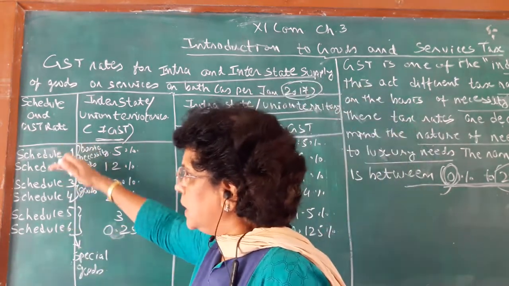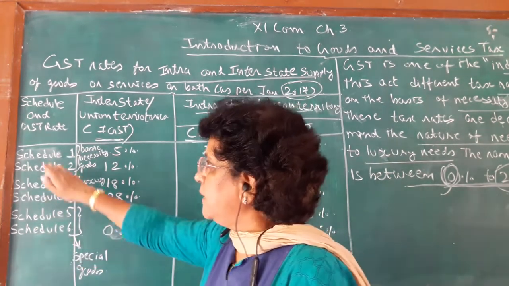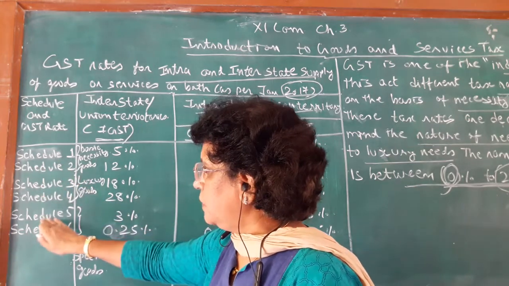Now you have 6 schedules made by the GST Council: Schedule 1, 2, 3, 4, 5 and 6.